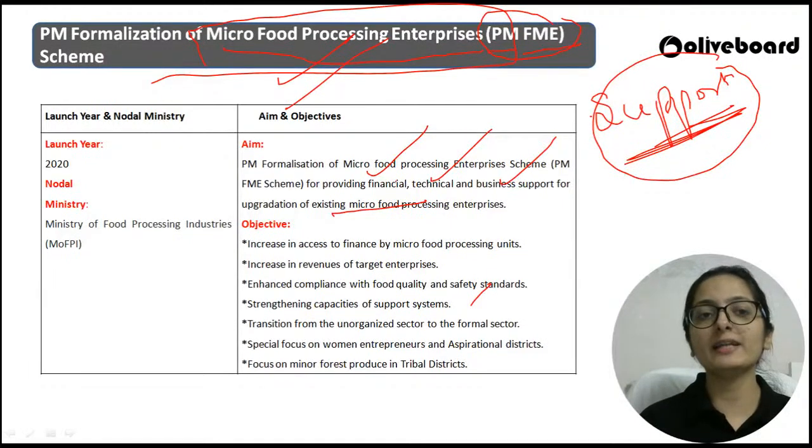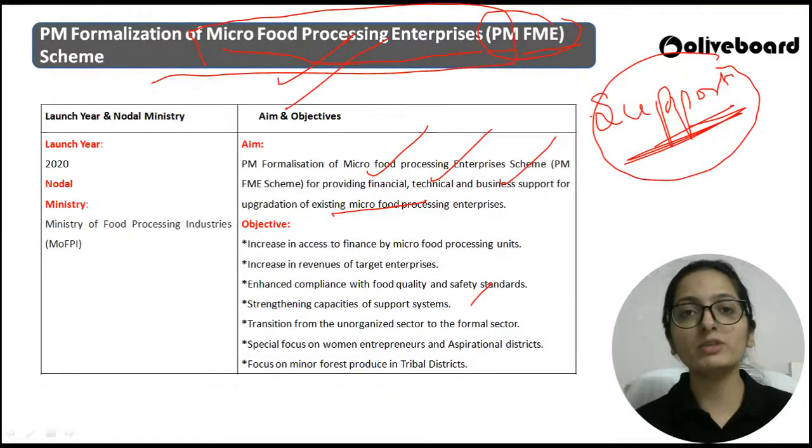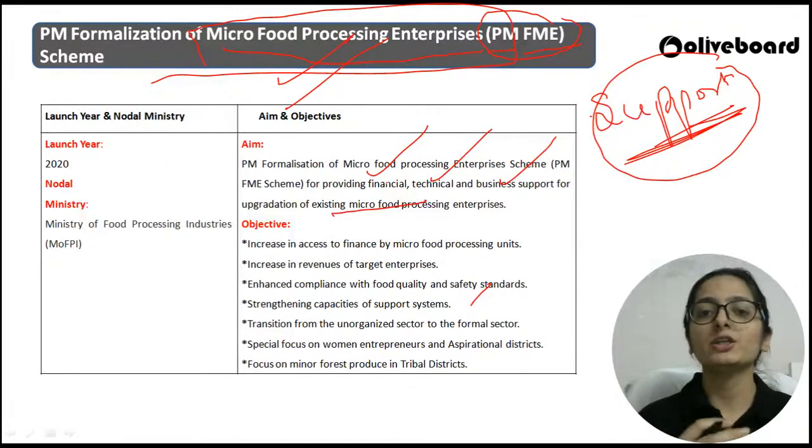The objective behind this scheme is to increase the revenue of the enterprise, help them get the finance required by these units, strengthen their support systems, and also focus on women entrepreneurs in aspirational districts, and on minor forest produce in the tribal districts. The sole purpose is to ensure such support to all these micro food processing enterprises so that they upgrade themselves, right?